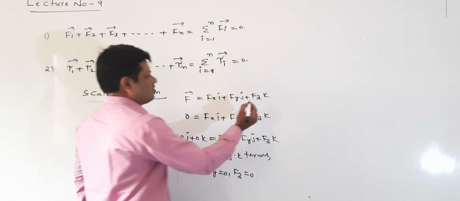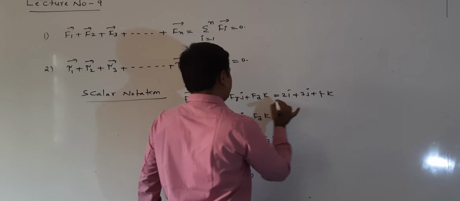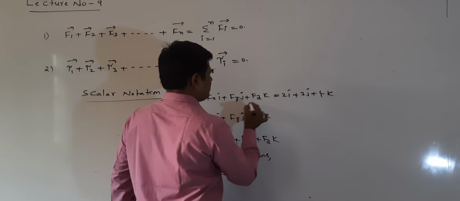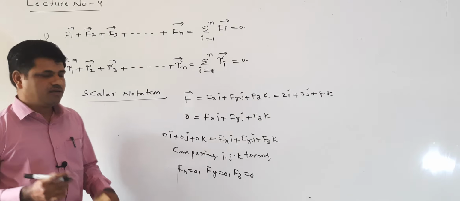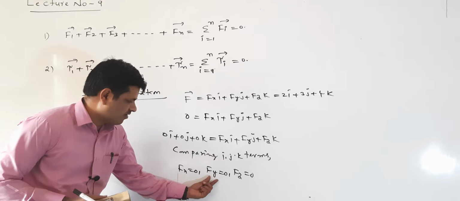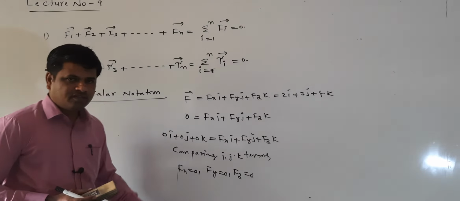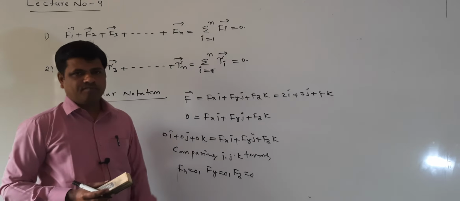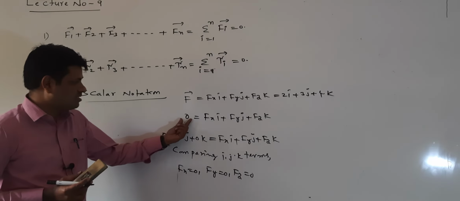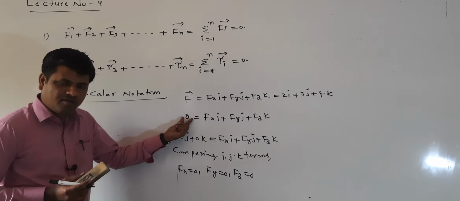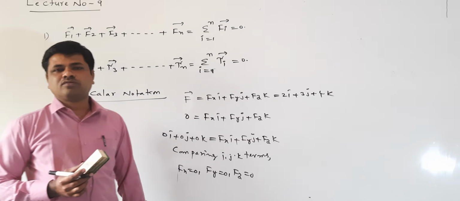Suppose the force is 2i plus 3j plus 4k. Here Fx is equal to 2, Fy is equal to 3, Fz is equal to 4. These 2, 3, 4 are the scalars. So Fx equal to 0, Fy equal to 0, Fz equal to 0 means the scalars are 0. This form is called the scalar form, or scalar notation. When F bar is equal to 0, Fx is 0, Fy is 0 and Fz is 0.